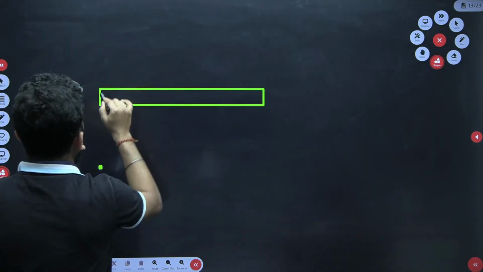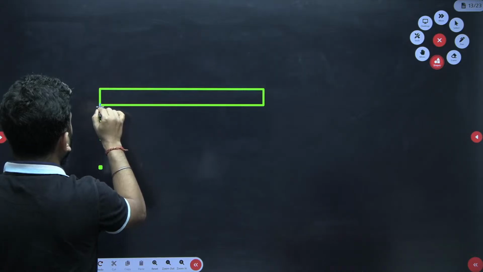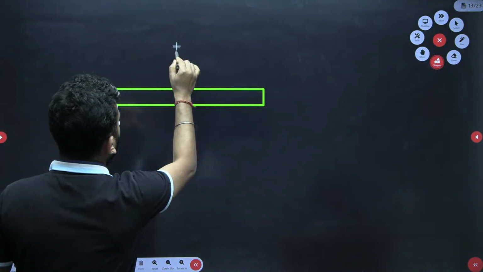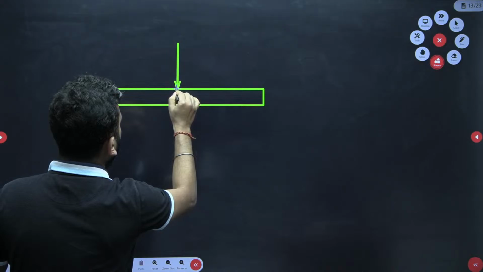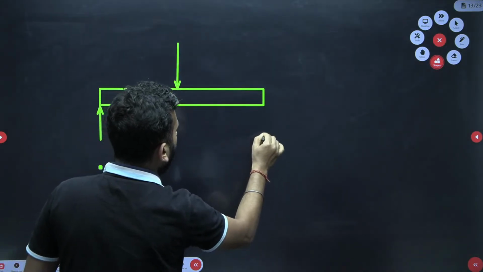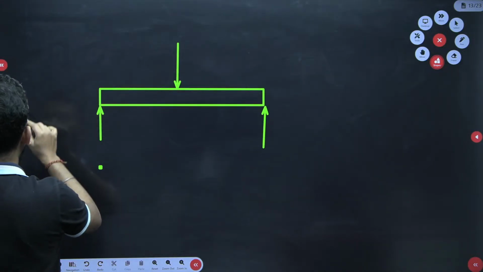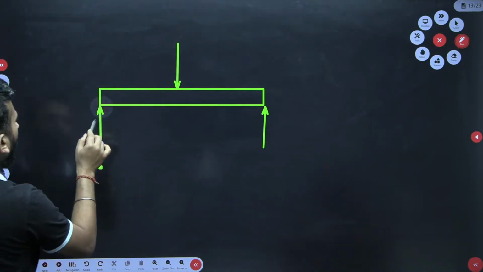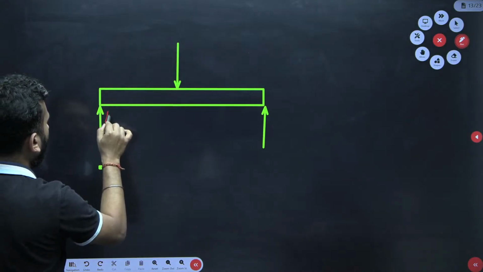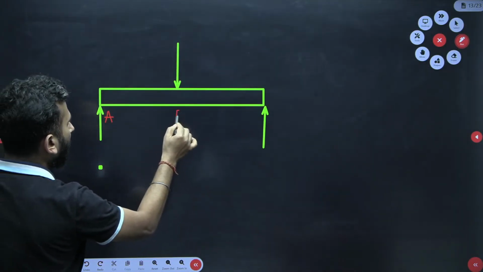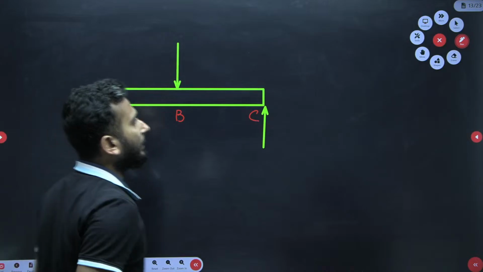Now imagine that this is one reaction, here is one loading, and here is one loading. Let me name it also. This is your point A, this is your point B, and this is your point C.